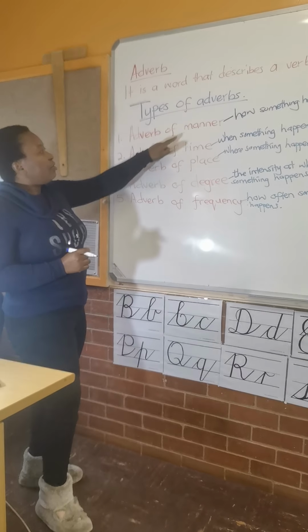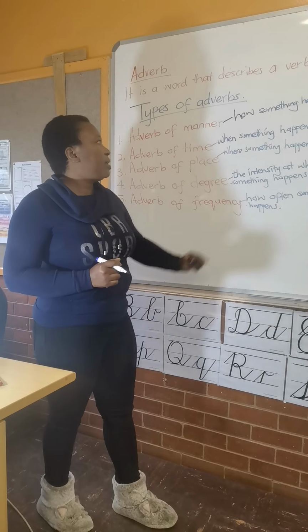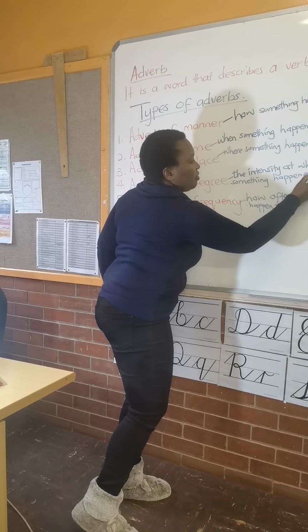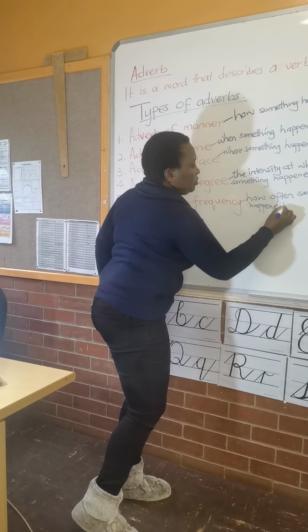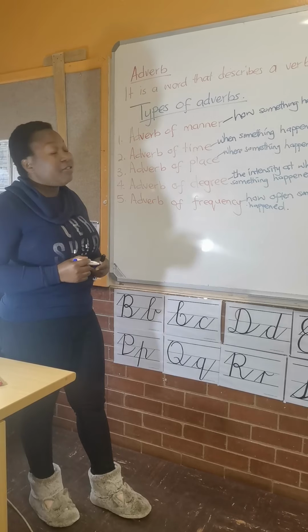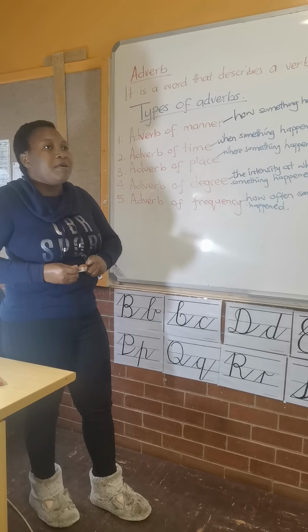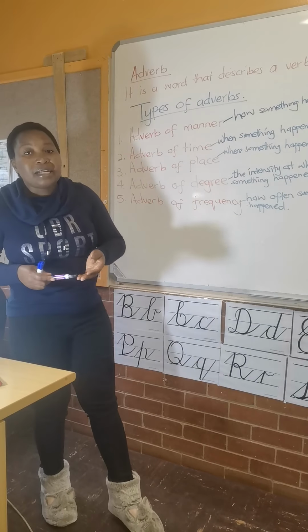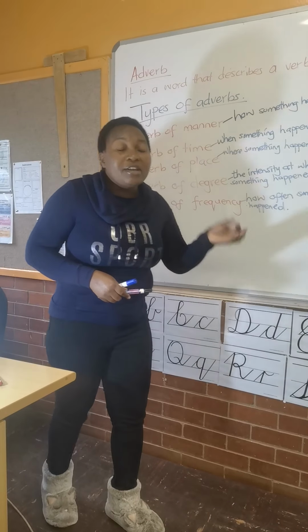So this one, adverb of manner, tells us how something happened. Let me use happened everywhere. For example, how did he run? He ran quickly. He ran fast.